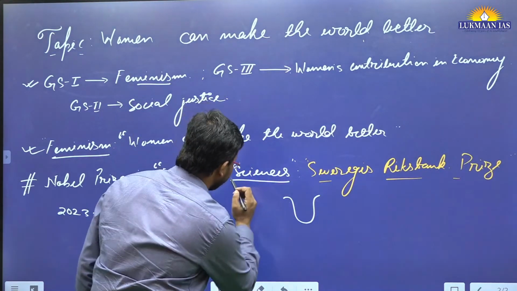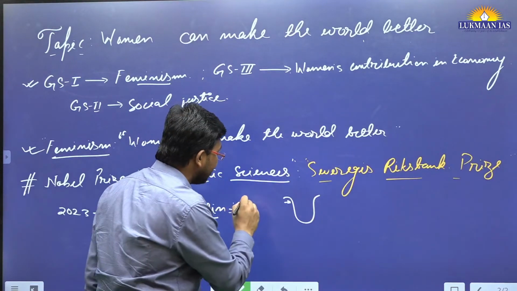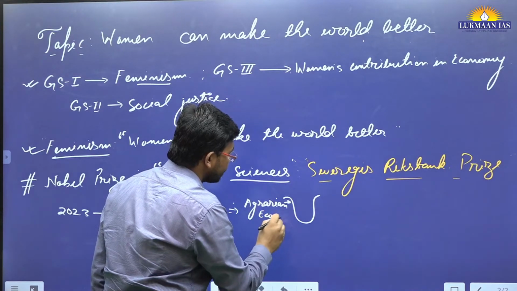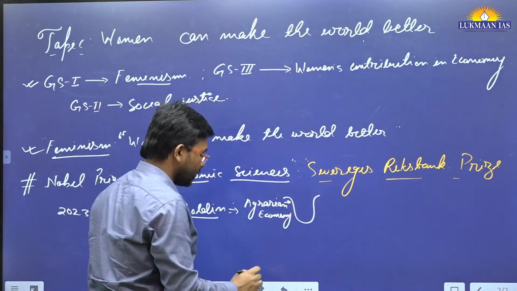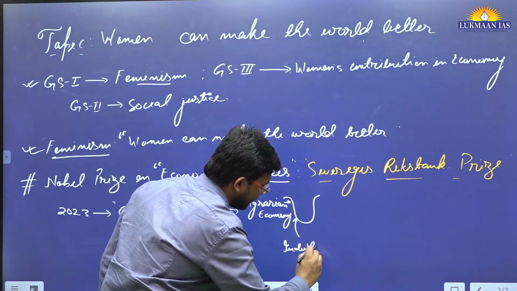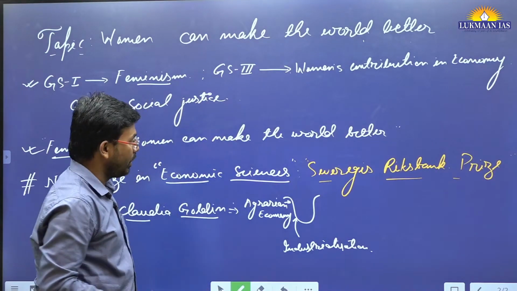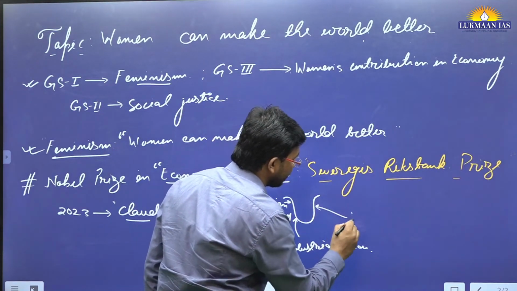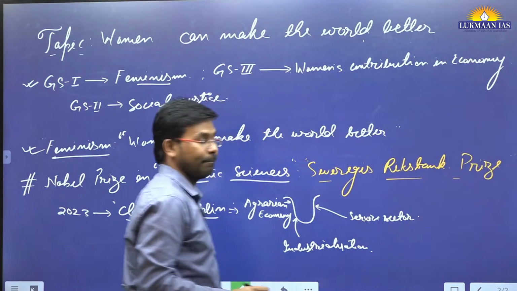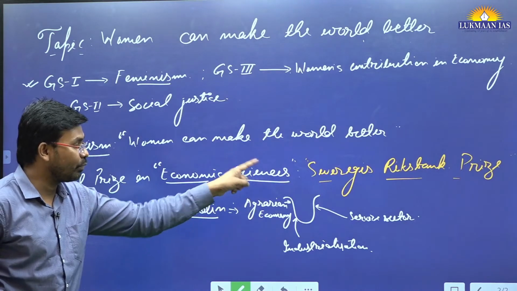One part of the U-shaped curve, part 1, talks about the agrarian economy. When there was an agrarian economy, there was huge participation of women. The second part is when industrialization came. With that, the participation of women went down. But with the coming of the service sector, the participation of women in the economy has gone up. So Claudia Goldin has come up with the U-shaped curve.